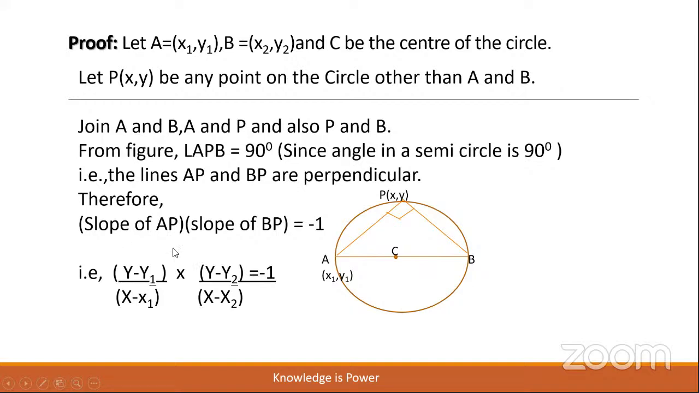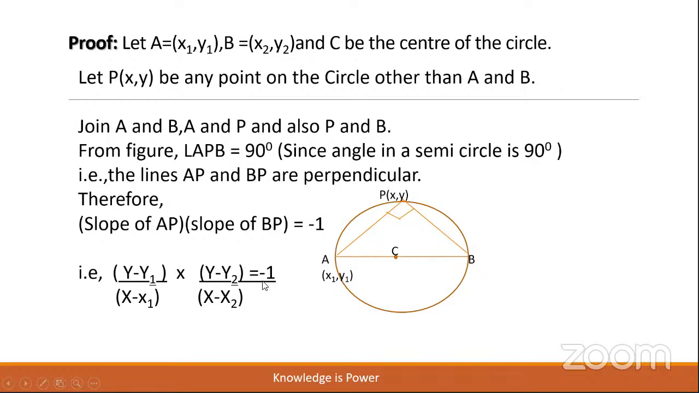You know 2 points, A(x1, y1) and P(x, y). So we can find the slope using the formula (y2 minus y1) by (x2 minus x1). So (y minus y1) by (x minus x1) into (y minus y2) by (x minus x2) is equal to -1.